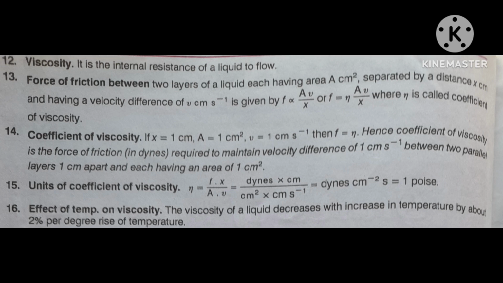After putting all values, you will get F is equal to eta. Means eta, the coefficient of viscosity, is the force of friction at this condition. When you apply this condition, the force of friction between two layers is called the coefficient of viscosity. Correct? Coefficient of viscosity.